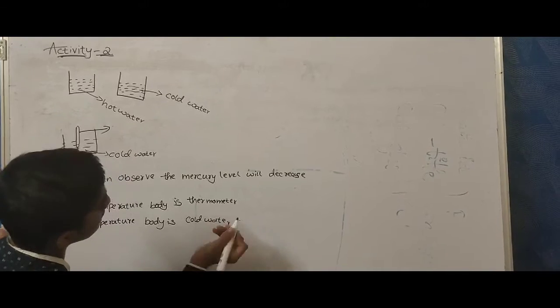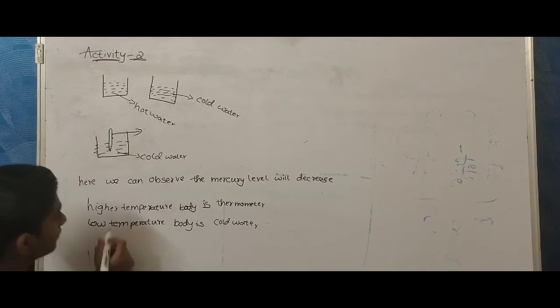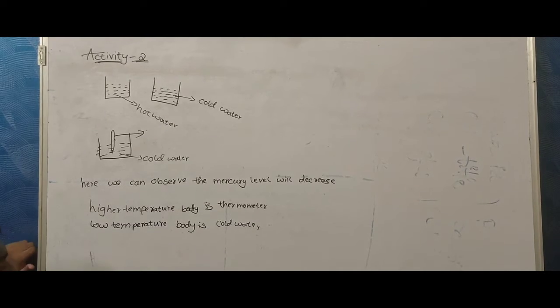So here heat is transferred from thermometer to cold water, so the mercury level will decrease.